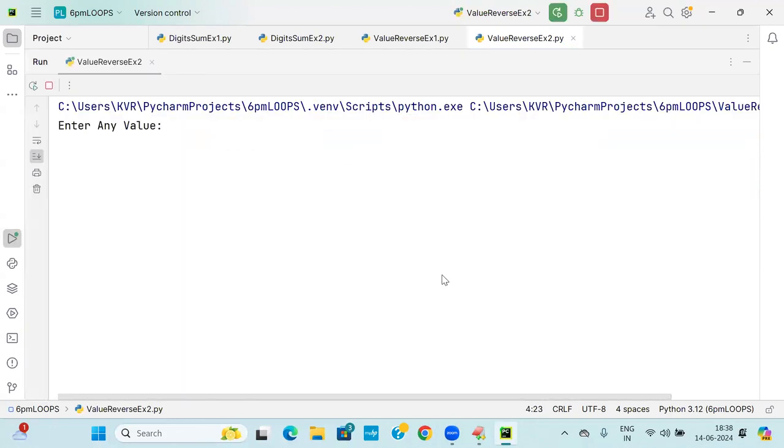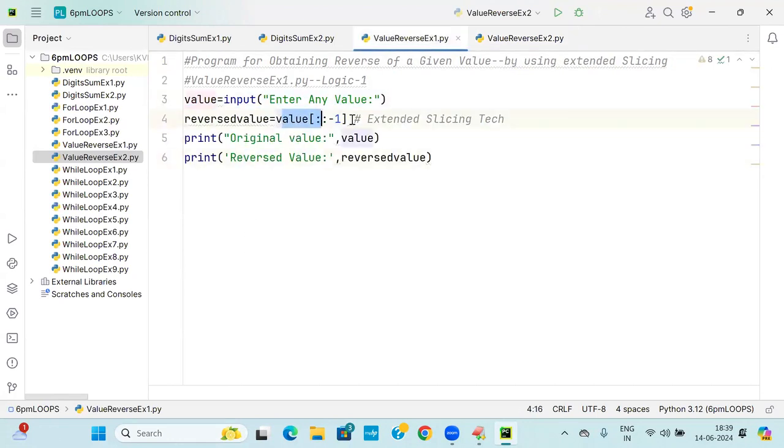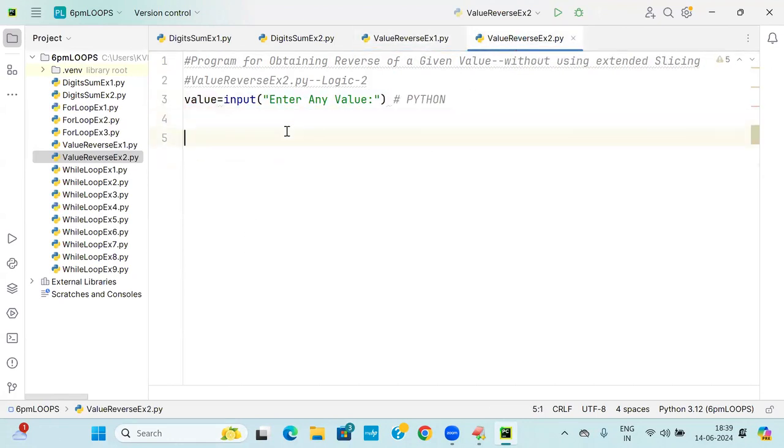Enter any value. Python, I will say. I got my result as NOHTYP. This is called extra intelligence. This is not correct. I said there is no question of using extended slicing. We should not use it. Of course, I already used it here.